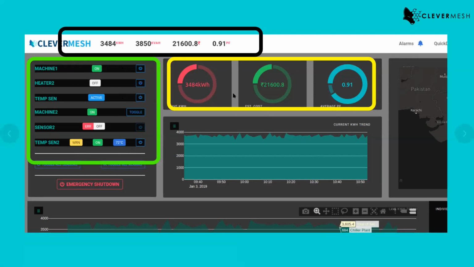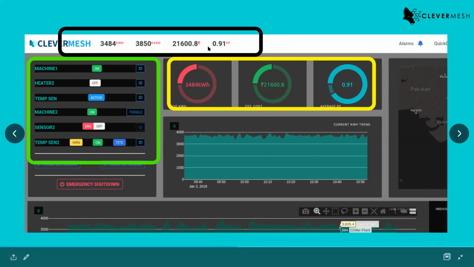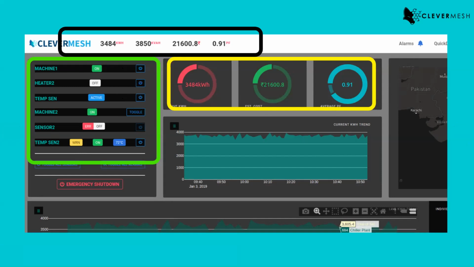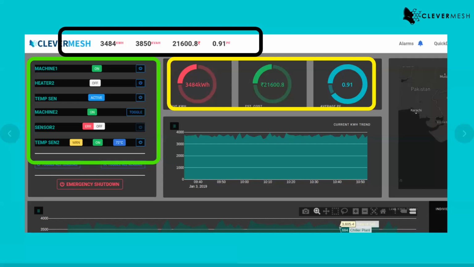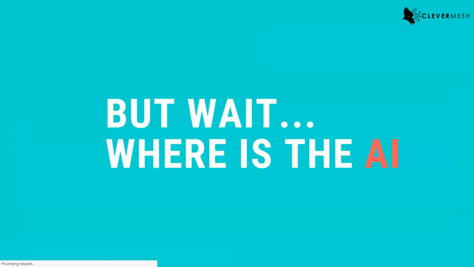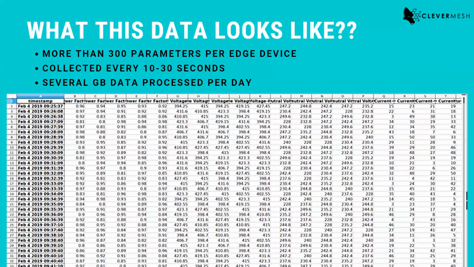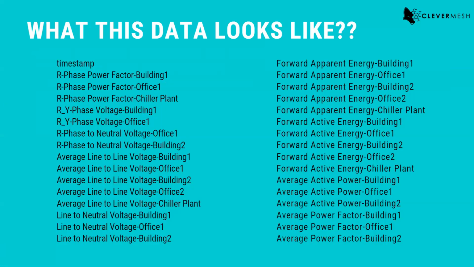All these are what we call predictions, and these predictions are happening in near real time, right? So we have all the readings coming in. What readings? These readings. We have this data coming in, right? We have all the voltage and current and power factor and this apparent energy, active energy, right?